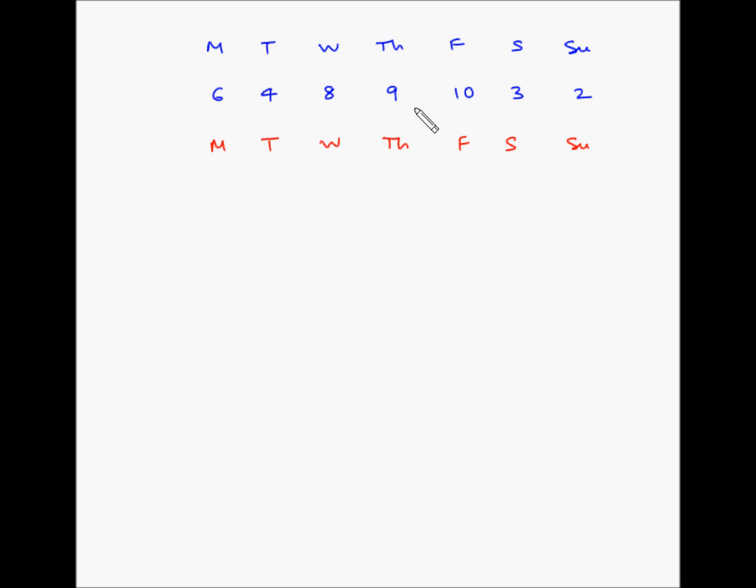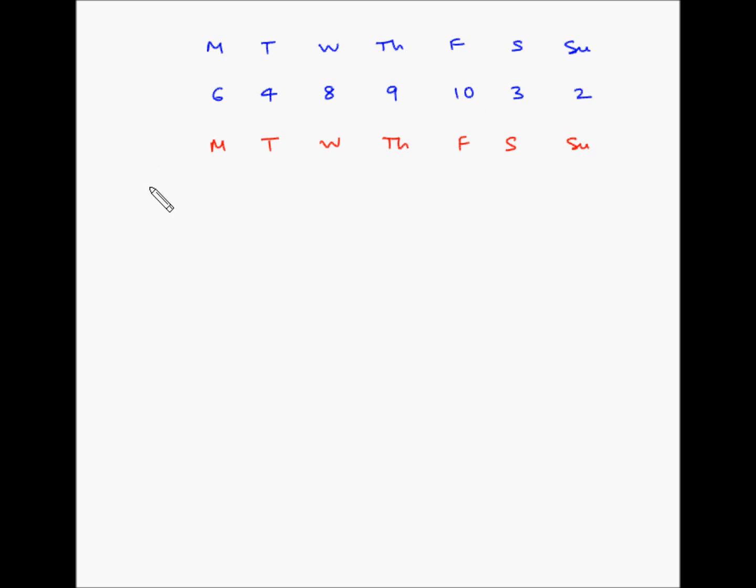Now by calculation, we find that Saturday and Sunday have the net requirement of 3 plus 2, 5. Sunday and Monday have 2 plus 6, 8. Monday, Tuesday has 6 plus 4, 10. And Tuesday, Wednesday has 4 plus 8, 12. So Saturday and Sunday are the ones which have the lowest net requirements.